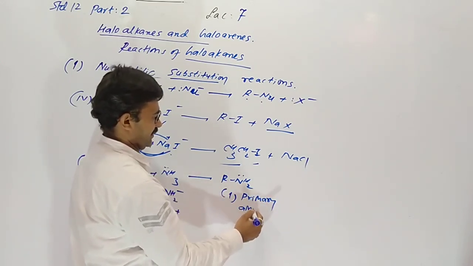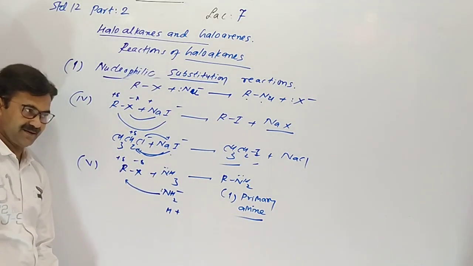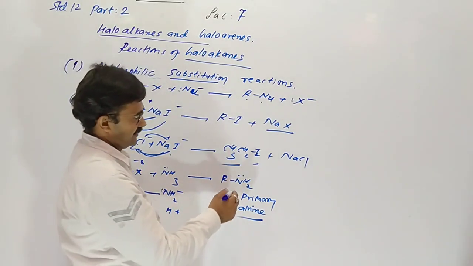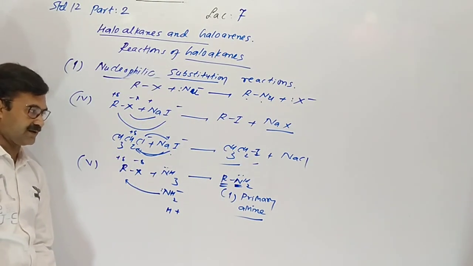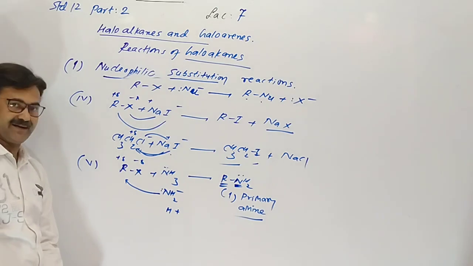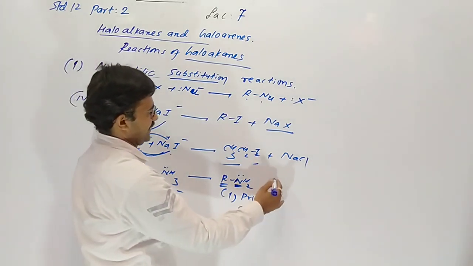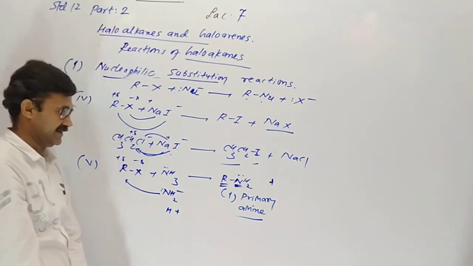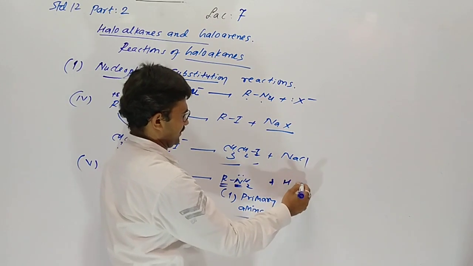In amines, we have to check primary, secondary and tertiary. There is a method: here nitrogen is combining with one alkyl group, directly from the haloalkane, so nitrogen is attached to one carbon, so it is primary. Halogen with H gives HX.